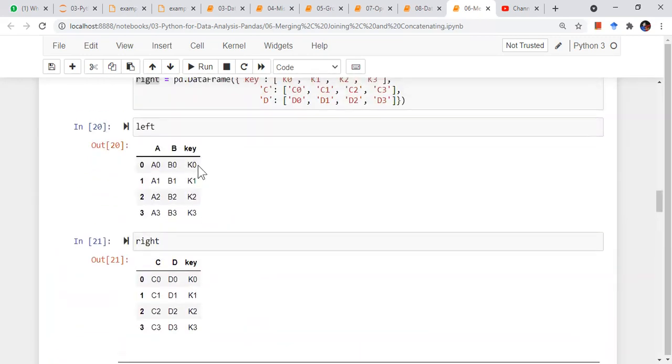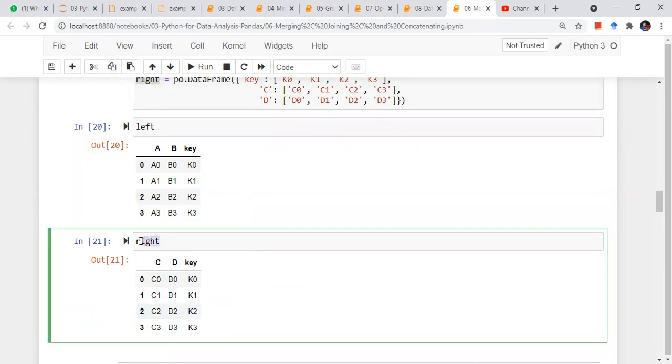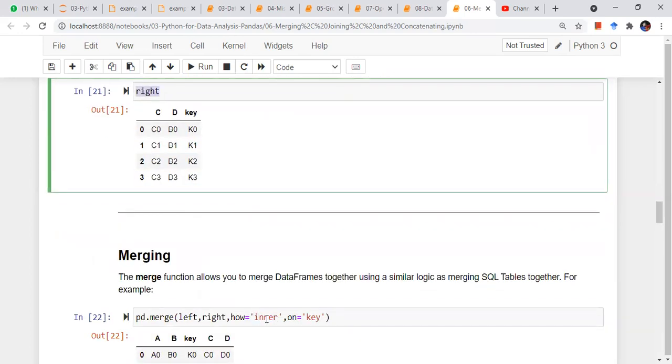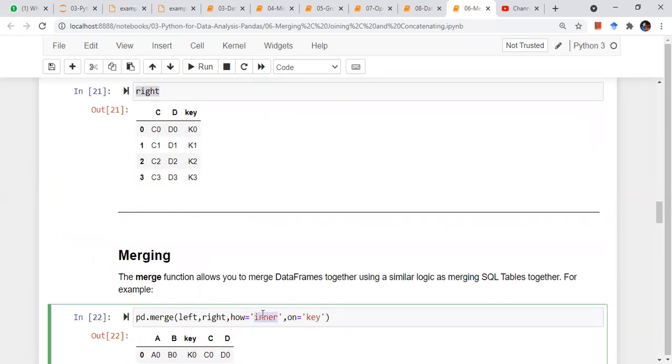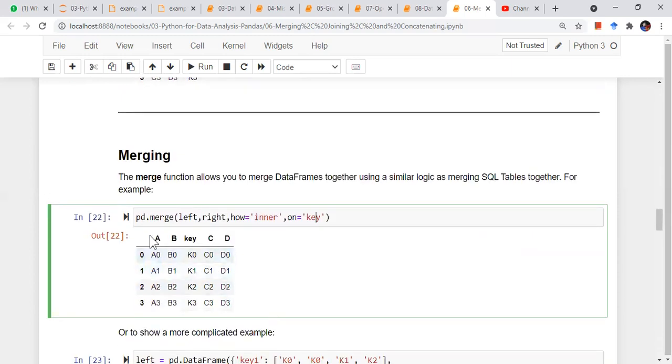Presently the data is sorted, and the keys are exactly the same in this key column, right? But there will be cases where some of the keys are missing here and some of the keys are missing there. So do I want to see all the values of the left data frame or the right data frame, all the key values, or do I just want exact matches, giving me the merge only where the key matches, right? So inner means exact matching of keys is happening, exact matching of this column, on is key. So I get a data frame like this.